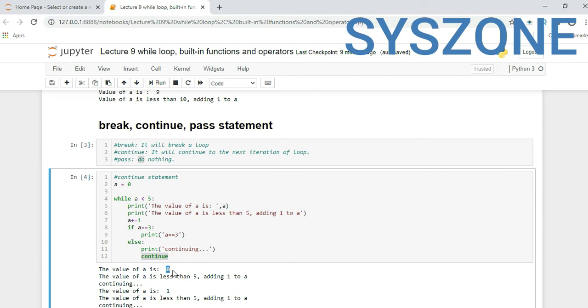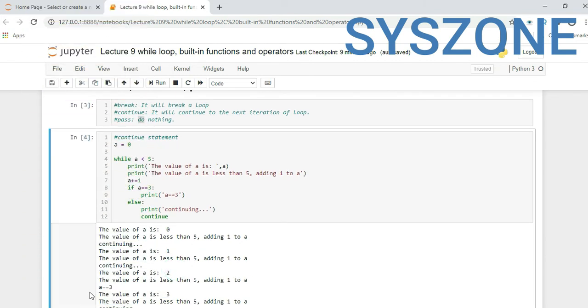So if we execute this code, the first time the value of a is 0 because we declared a equal to 0, and the value of a is less than 5. Here these two lines will keep printing. Now from these two, if the condition is met based on if or else, it will print. So here the if part is not met, continue, again continue.